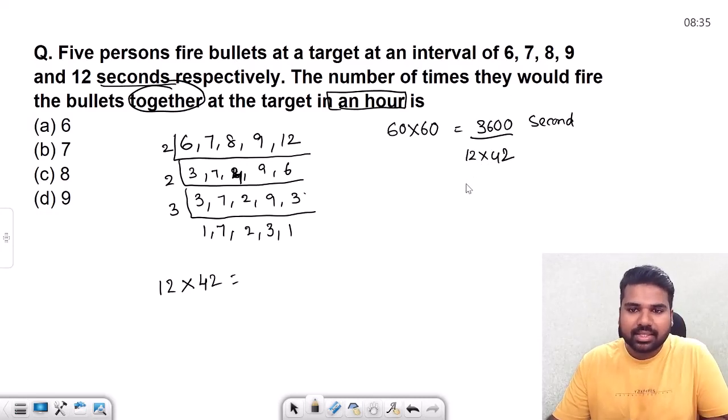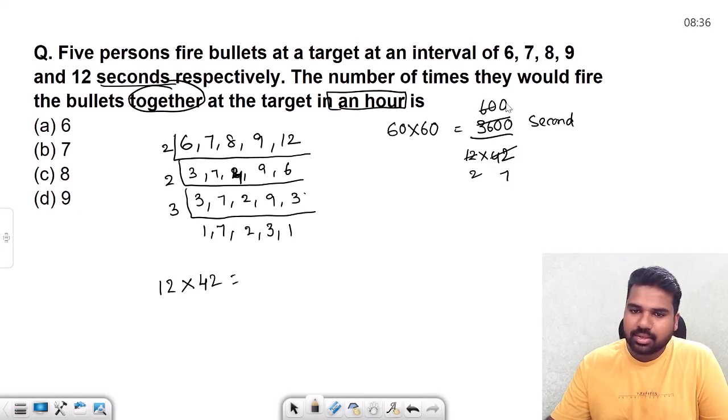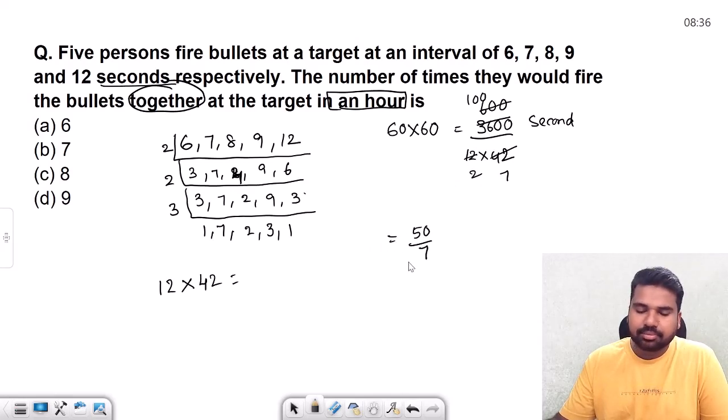We need to divide 3600 by this, and simply see, 6 2s, 6 hundreds. Then similarly 6 7s, 6 hundreds. 2 1s, 2 50s. So the result is 50 divided by 7.